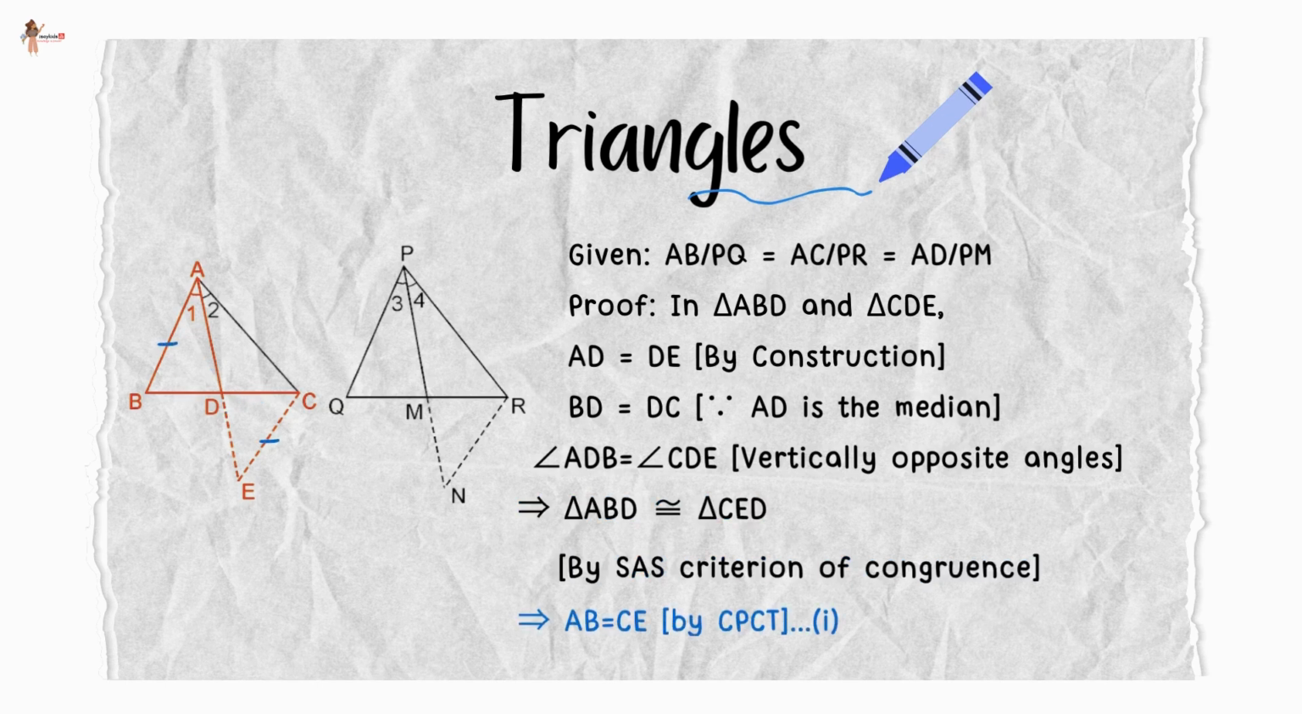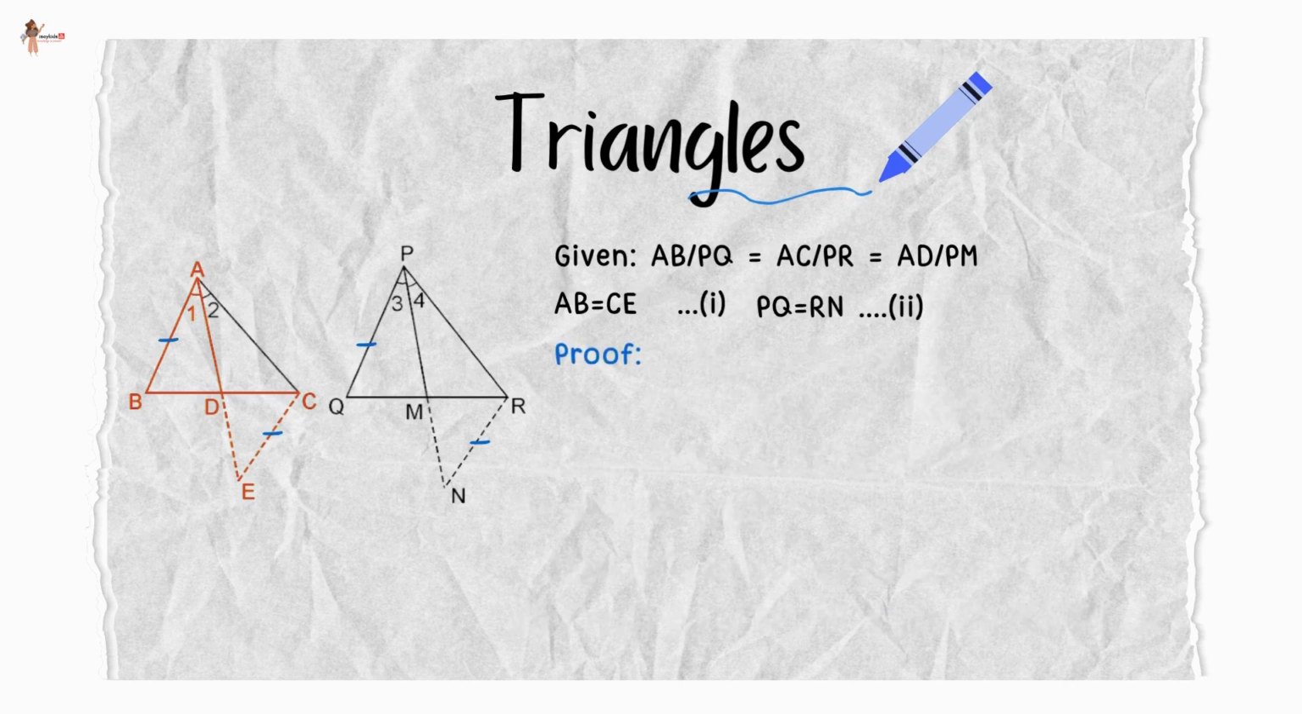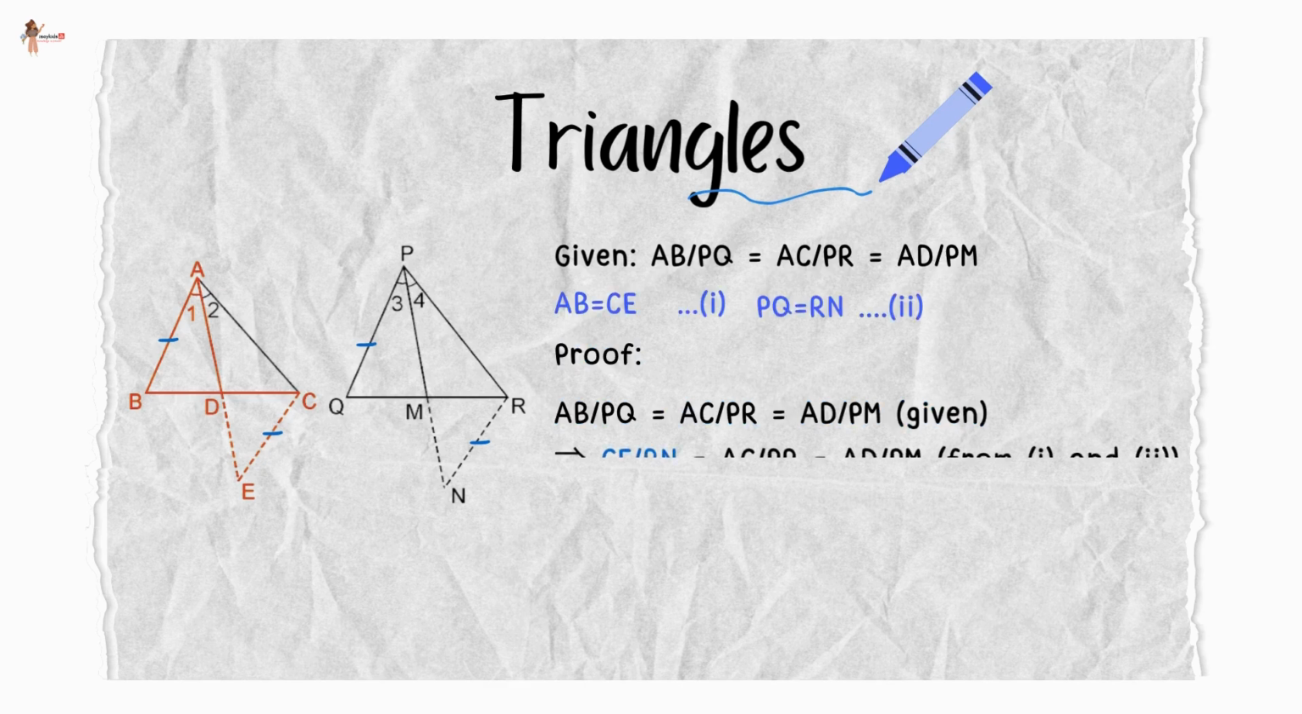This implies that AB is equal to CE by CPCT. Similarly, PQ is equal to RN. Now, AB upon PQ is equal to AC upon PR is also equal to AD upon PM. We are given that. Since AB is equal to CE and PQ is equal to RN, we just proved, we can say that CE upon RN is equal to AC upon PR is also equal to AD upon PM.